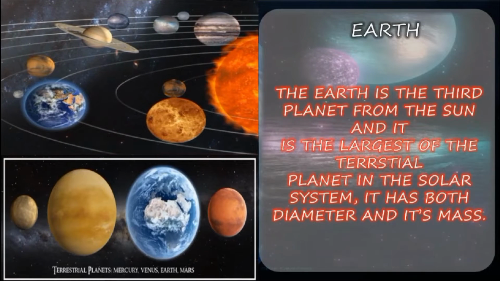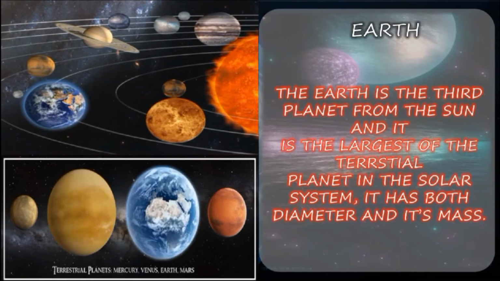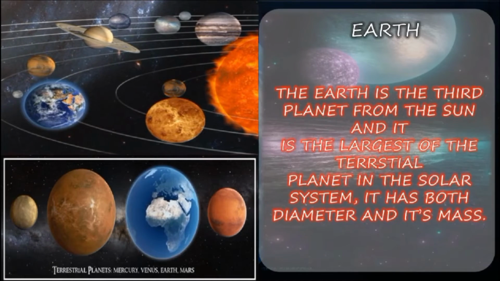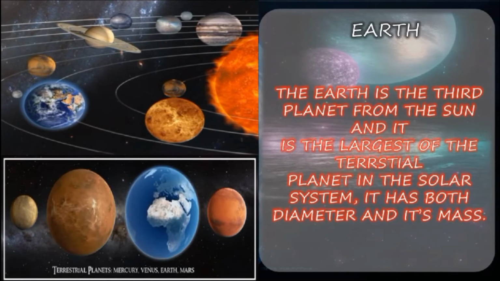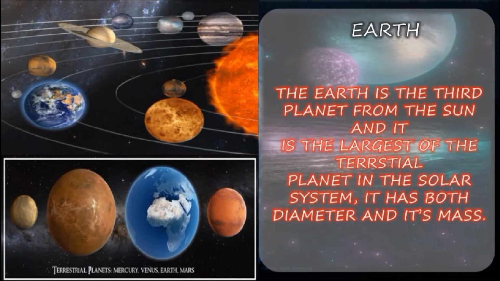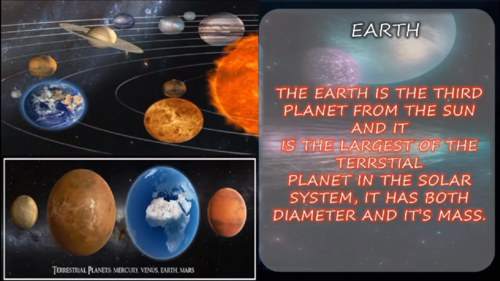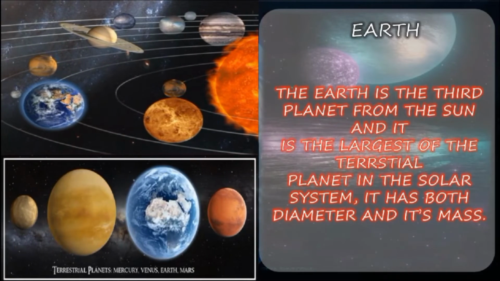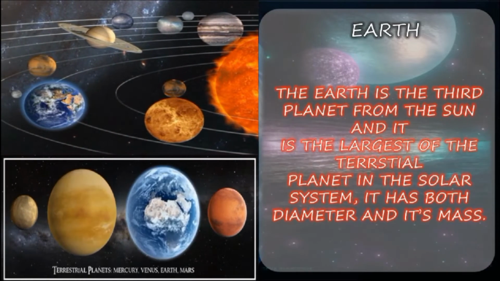These planets revolve around the sun in their particular orbits. Mercury is the smallest planet and Jupiter is the largest planet. Mercury is also the nearest planet and Pluto is the farthest planet from the sun. As their distances are different, their time to complete one revolution is also different.